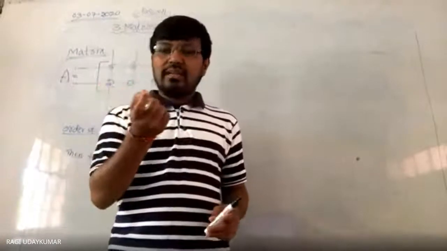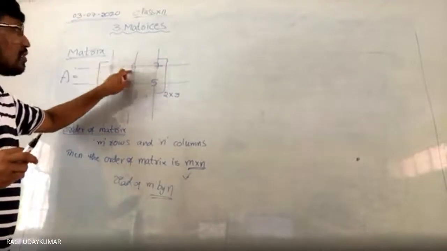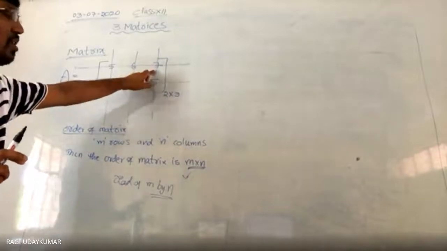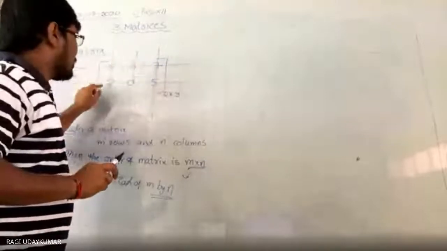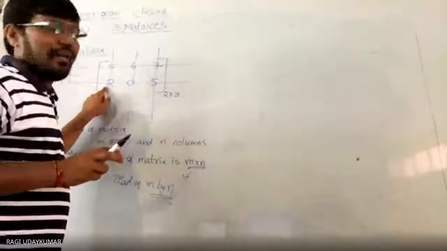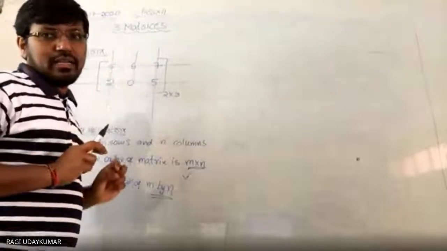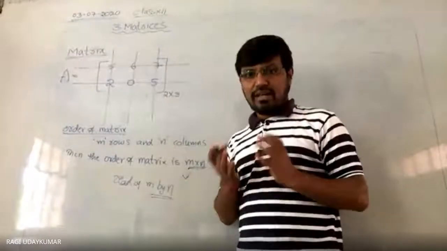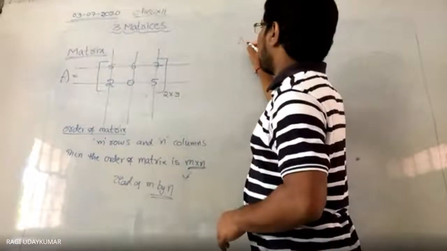Each and every element: this element is called the first row, first column element. This is called the first row, second column element. This is the first row, third column element. This is the second row, first column element. Second row, second column. Second row, third column element. Like this, every element of the matrix will be taken into consideration. Suppose let us write the general form of the matrix A.